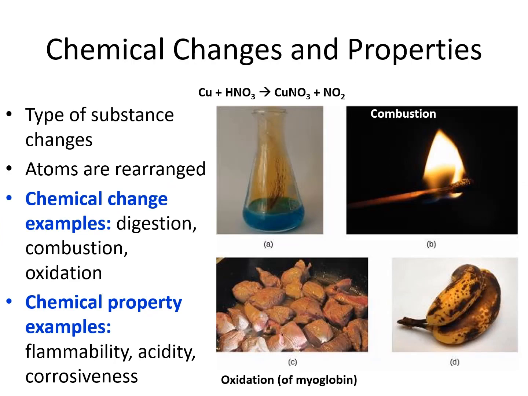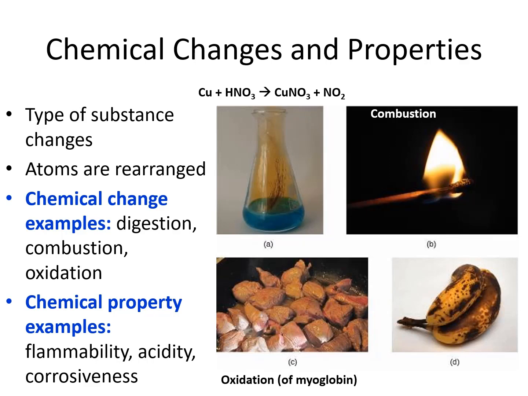When the type of substance does change, a chemical change has taken place. Examples of chemical changes include digestion, combustion, and oxidation. One chemical reaction that takes place during digestion is the breaking of a peptide bond between amino acids and proteins that you eat. Combustion is a specific type of reaction that involves addition of heat and oxygen while releasing a large amount of energy. When you brown meat, the myoglobin is being oxidized, which turns the meat brown.